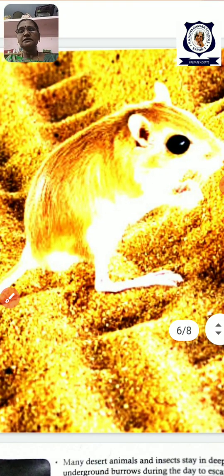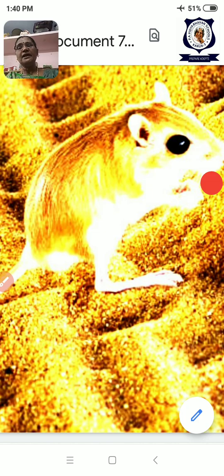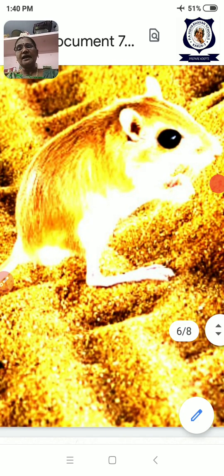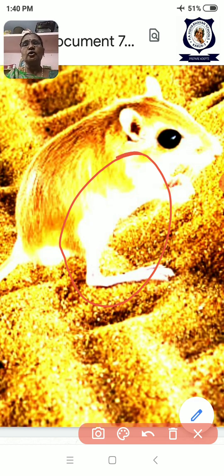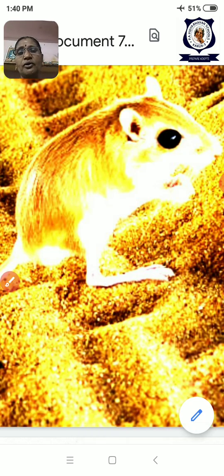This is the kangaroo rat. It moves like a kangaroo by lifting its forelimbs and jumping. Just hop, no? It raises its front legs, and with the hind limbs it jumps and goes. So, like a kangaroo. This has a peculiar quality, you know.